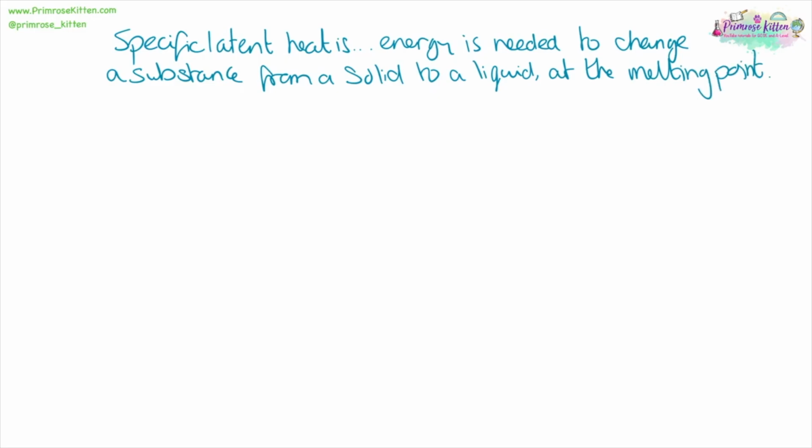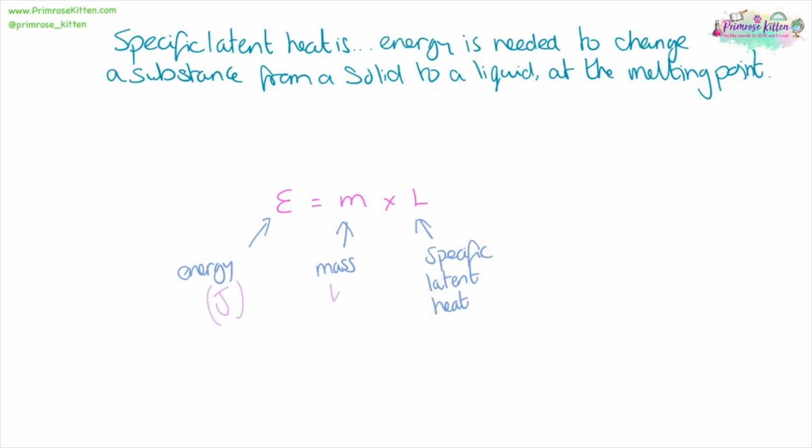And remember, if a substance is pure, it will change instantly at one temperature. The equation for this is energy equals mass times specific latent heat. Our units for this are going to be joules for energy, mass is going to be measured in kilograms, and specific latent heat is joules per kilogram.